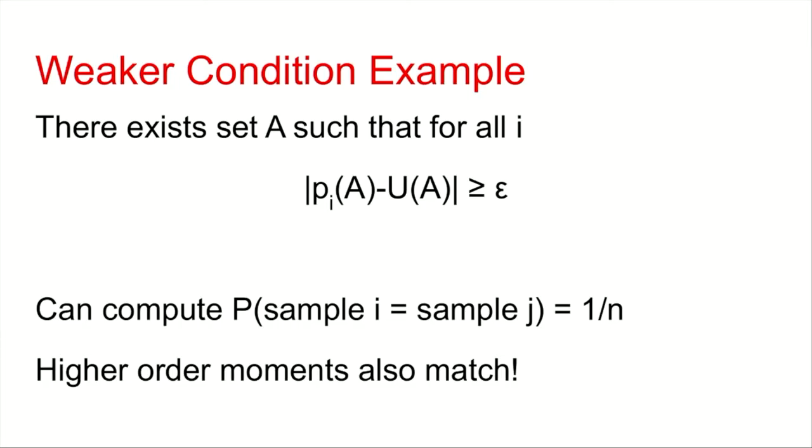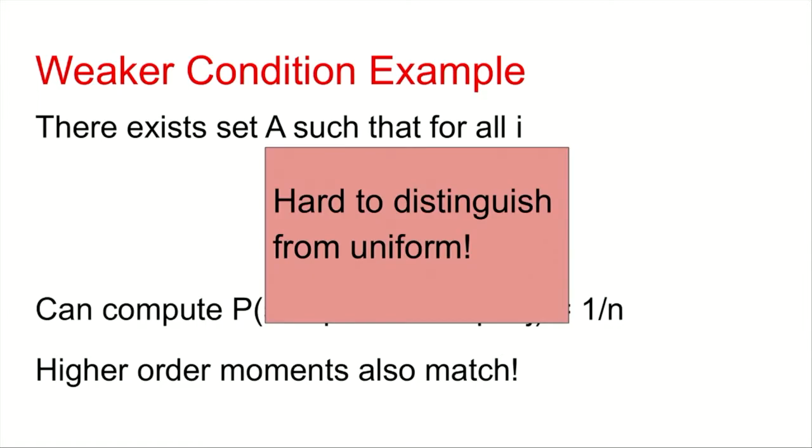So we have to assume something restrictive like our structural condition. I forgot to mention, but it's known that if these higher order moments match, then doing any sort of distribution testing is hard, which makes sense because moments somewhat determine the distribution. Not always, but in this case, for this property.